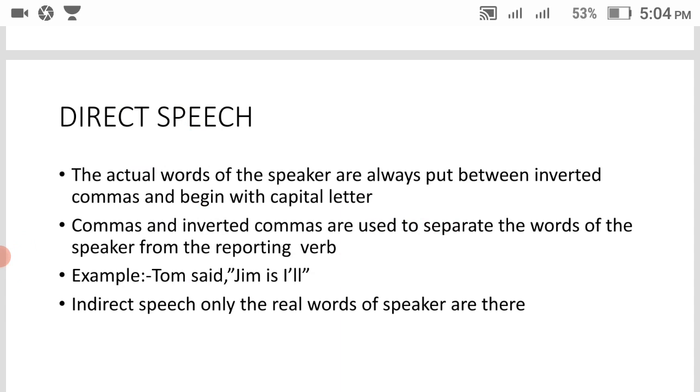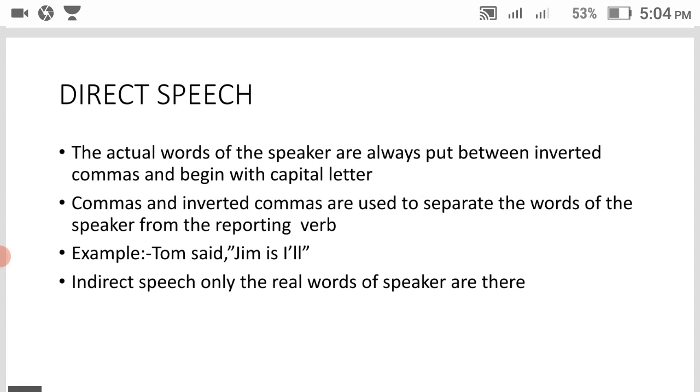Sorry, the reporting verb I wrote did not come here. I will tell you now. What is the reporting verb? That is the reporting verb. Means that, the conjunction, is the reporting verb.